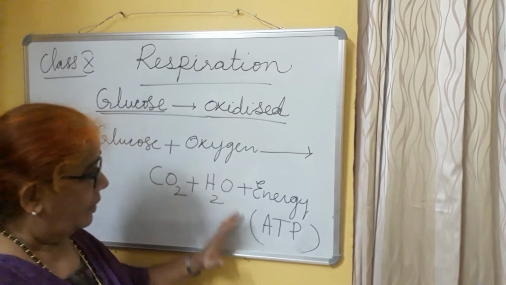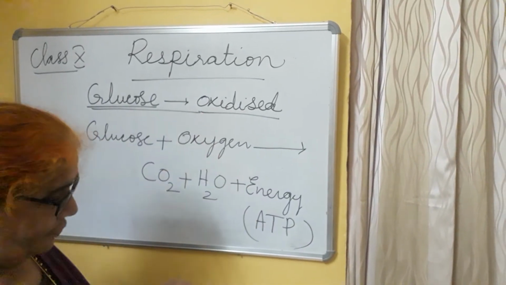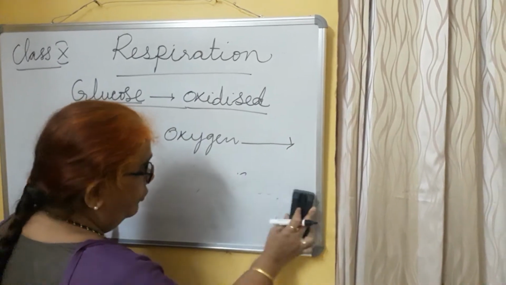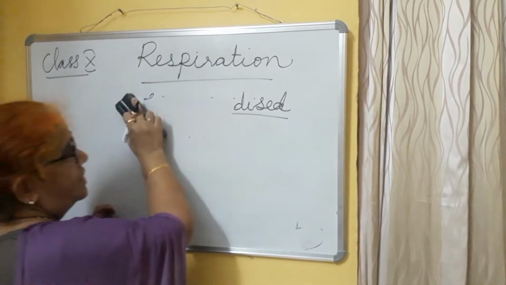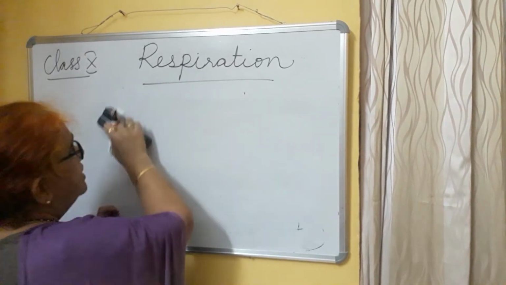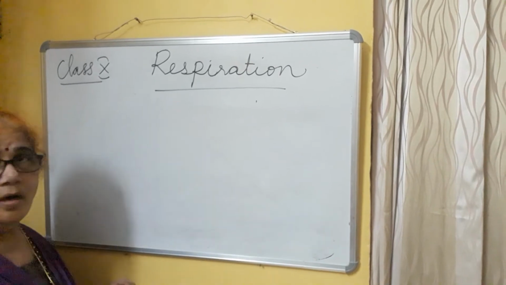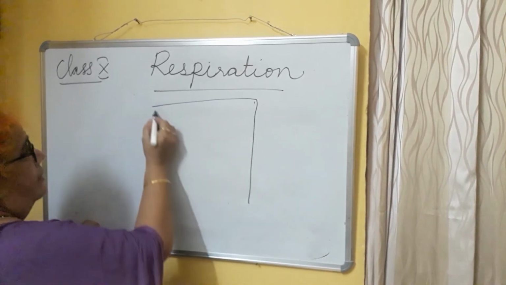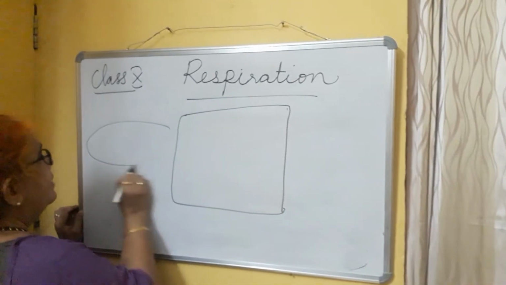So the main important thing in respiration is the oxidation of the food. If oxidation of the food takes place, then only the food will give energy, and only then can the body do its functions. So now the question is, where will the oxidation take place? Suppose you know the cell, whether it is a prokaryotic cell, a bacterial cell,